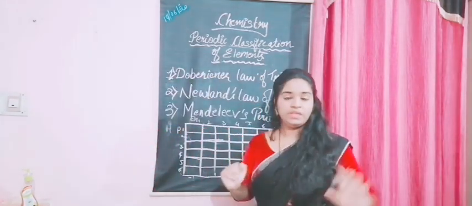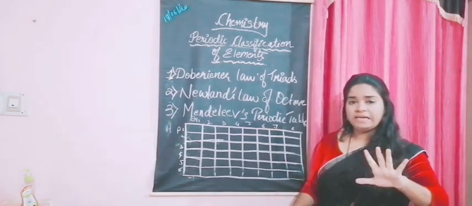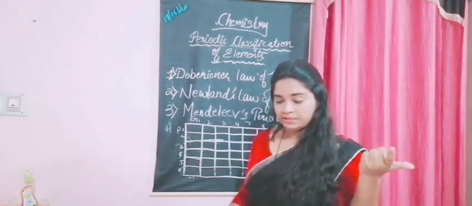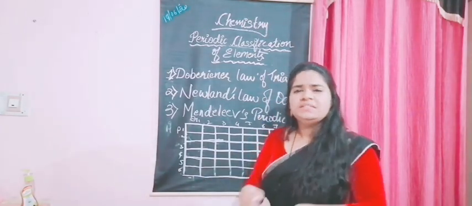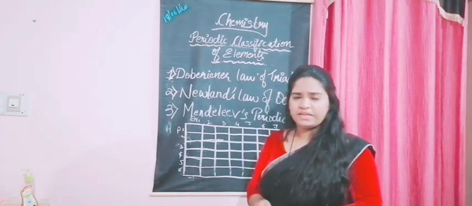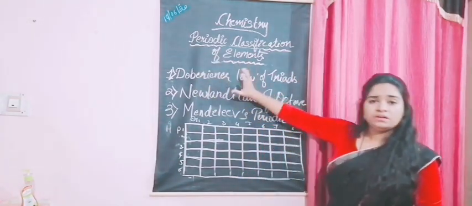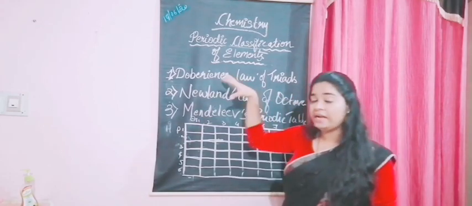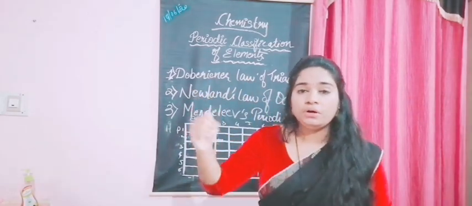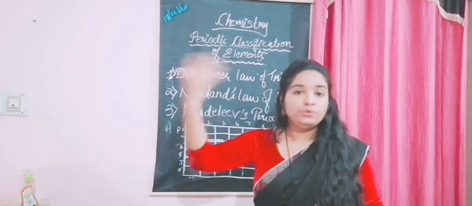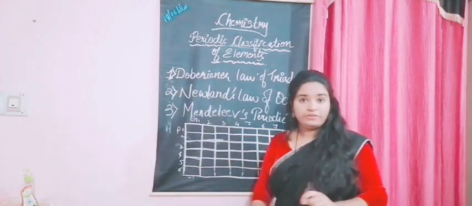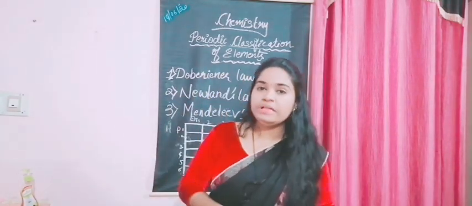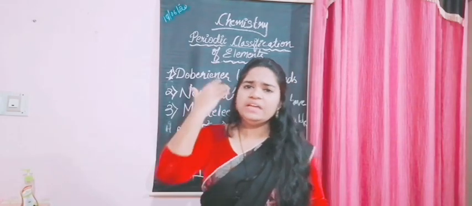So what did he do? He finalized this. He put all the elements here. But I told you, right, he was a bit wiser than the other two. What did he do? When he was analyzing, he could see some mismatches or some incomplete things there. What were the main demerits of them? They had no idea about the future, like what if there were some elements that would be discovered in future and had to be placed somewhere. They didn't think about that.